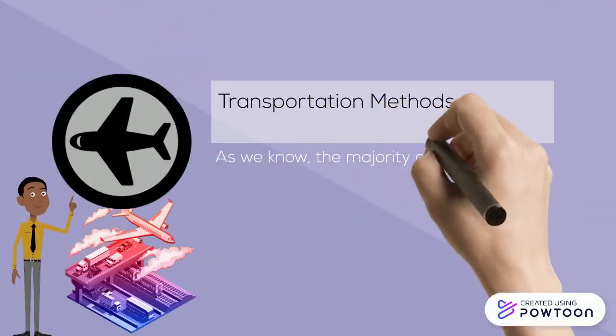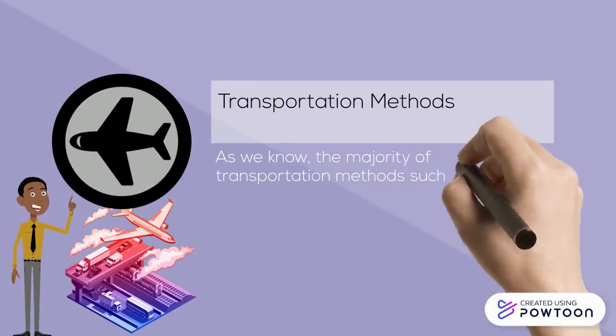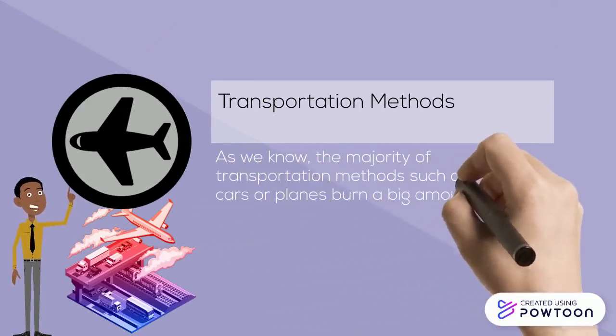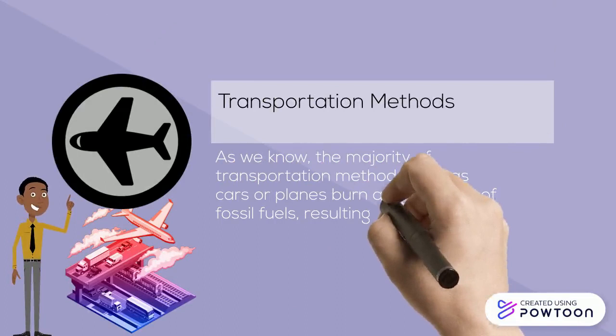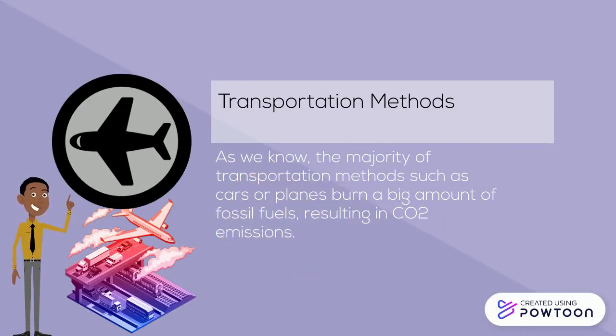Another anthropic cause is the transportation methods. As we know, the majority of transportation methods, such as cars or planes, burn a big amount of fossil fuels, resulting in CO2 emissions. Also, transportation is guilty of 29% of total USA greenhouse gas emissions.